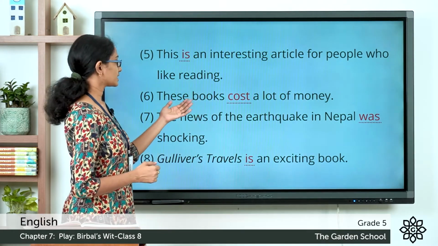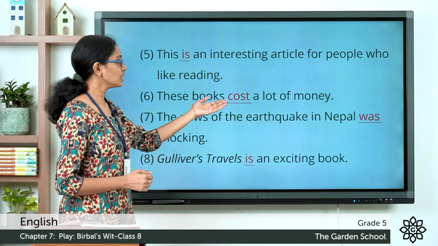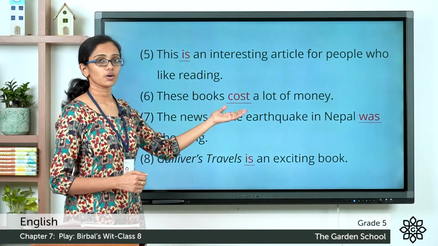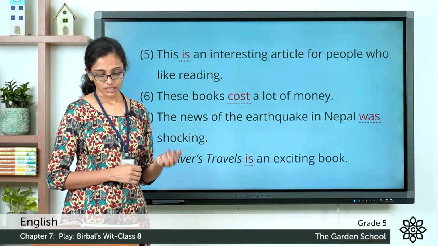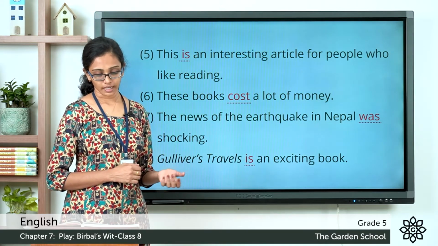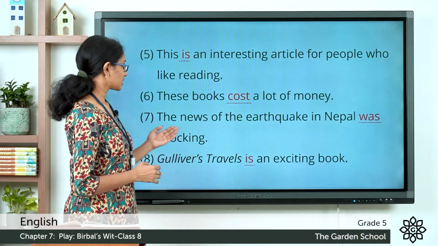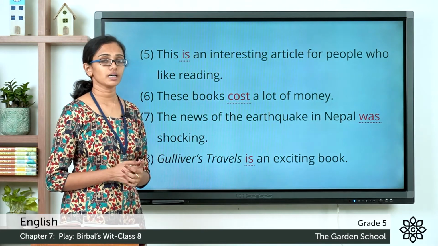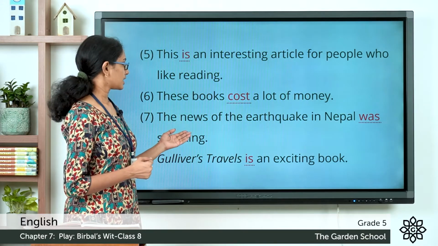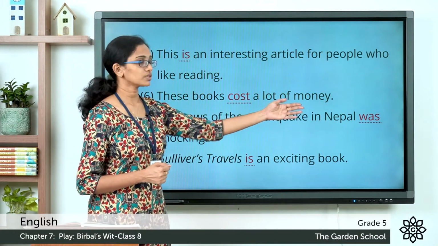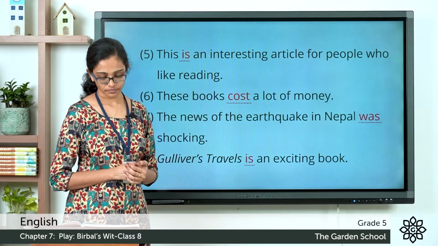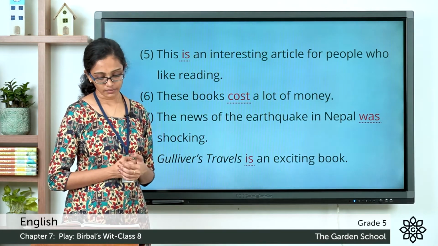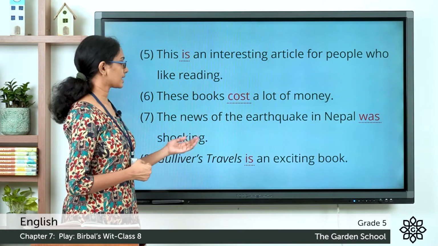So here it is said these books, which is plural, and hence the verb is also in plural form. The news of the earthquake in Nepal was shocking. The news is a word which is considered as a singular noun, and hence the verb was is also in singular. Now the 8th question, Gulliver's Travels is an exciting book.